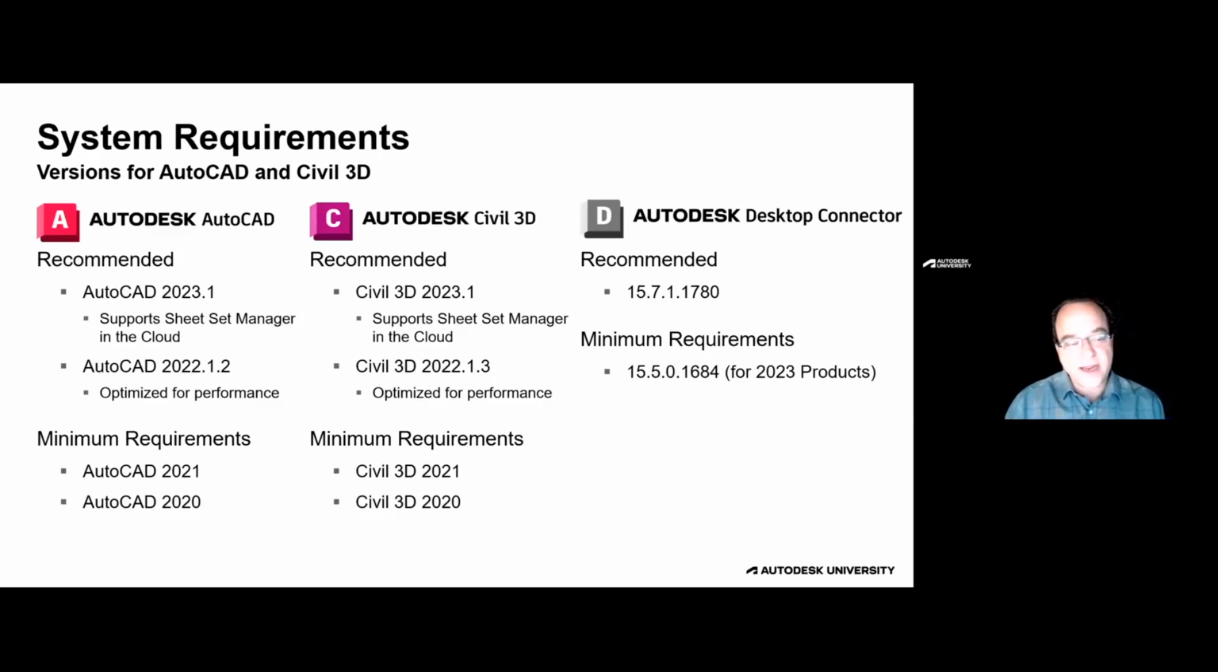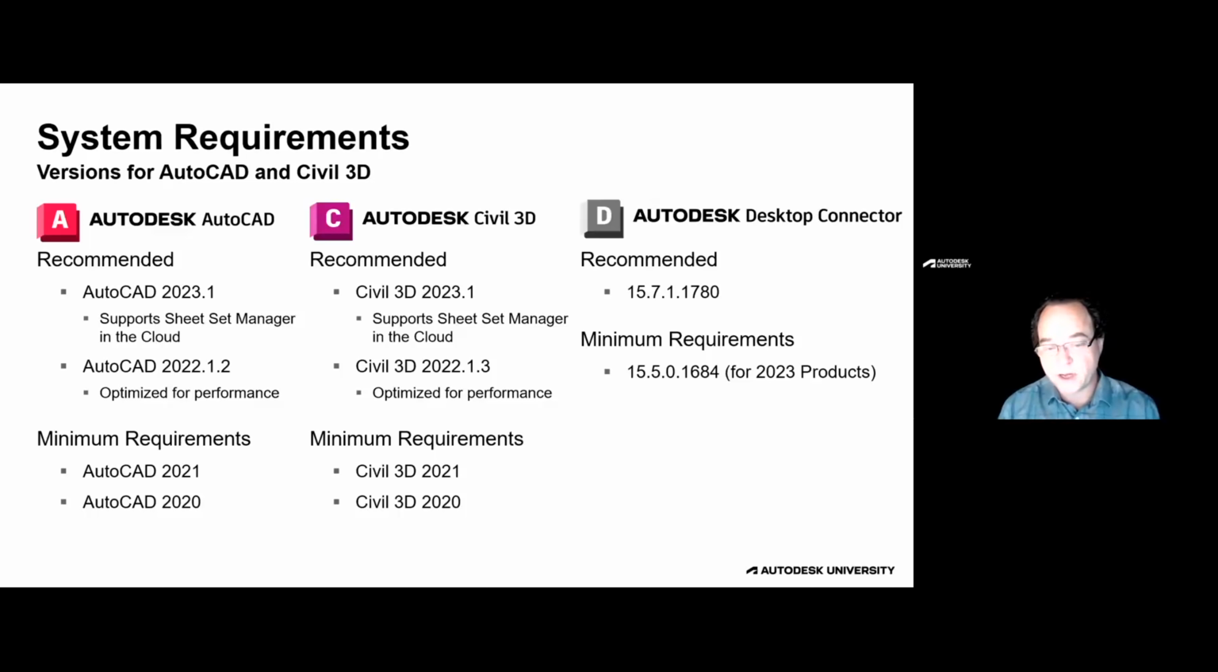And so what you're seeing here is we have minimum requirements. You can use BIM Collaborate Pro or BIM 360 Docs or Autodesk Docs with AutoCAD 2020 and AutoCAD 2021. Both will require a separate file locking utility. Civil 3D 2020 and Civil 3D 2021 also function in the cloud environment and do not need the cloud locking tool. It's automatically built into Civil 3D.